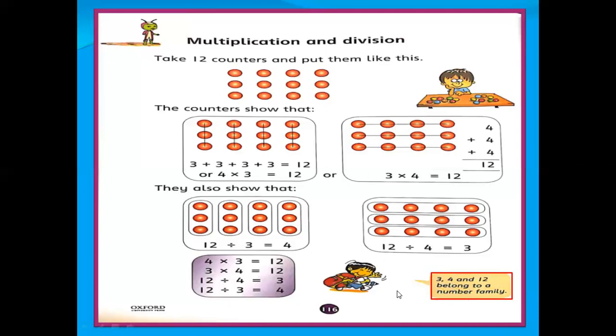For example, 3 multiply 4 is 12, 12 divided by 3 is 4, 12 divided by 4 is 3. So these three numbers belong to a family. Okay, this is just an introduction.